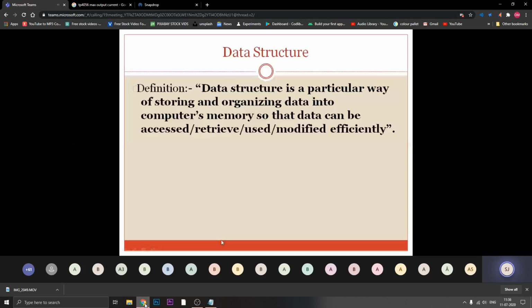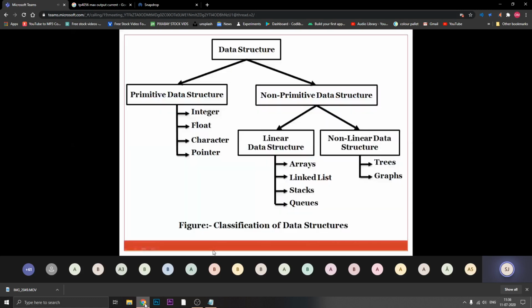Then what we have done, we started with some information regarding the different types of data structures.